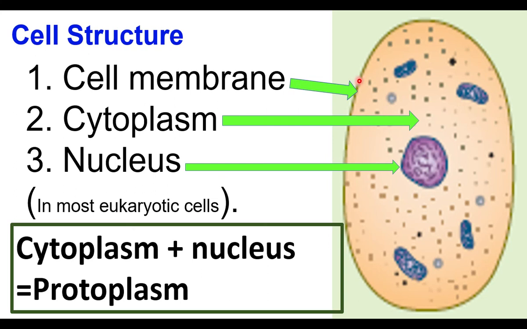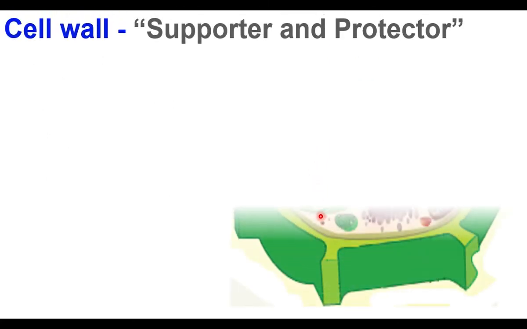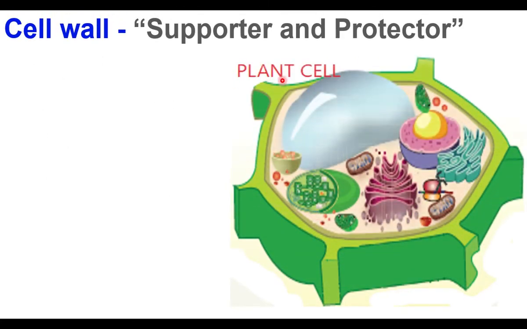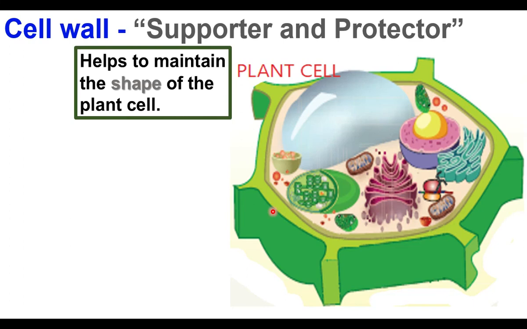In plant cells, outside the cell membrane, another covering is there. What is that? That is the cell wall. Cell wall is a supporter and protector. The cell wall supports the cell and protects the cell from damage. In what way does the cell wall support the cell? The cell wall is a hard structure. It is made up of chemicals like cellulose and some other chemicals, and the cell wall gives shape to the plant cell.